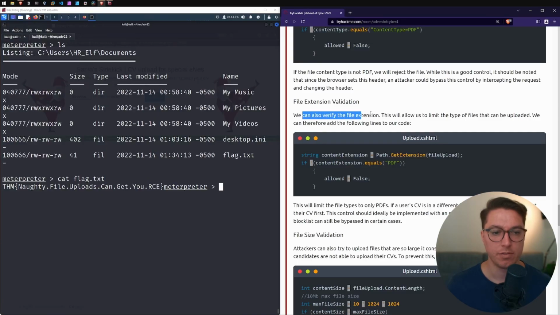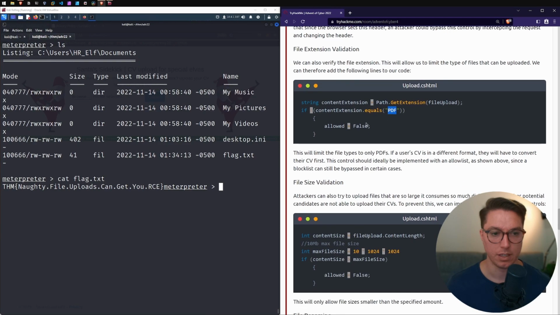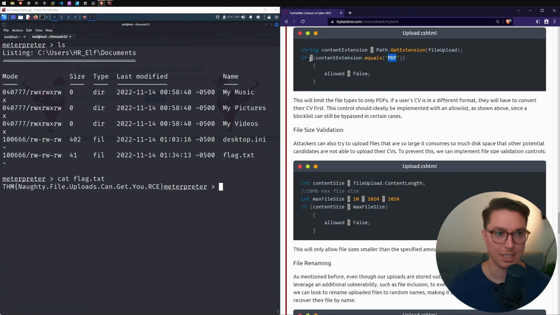We can also verify the file extension. So content extension equals PDF, allowed also set to false if it does not match that. This will limit the file types to only PDFs. If the user CV is in a different format, they will have to convert the CV first. This control should ideally be implemented within an allow list as shown above.